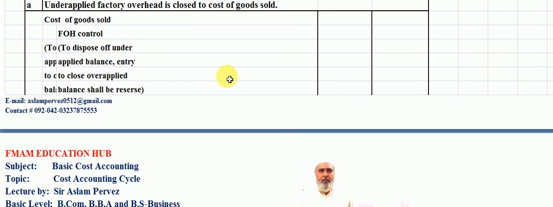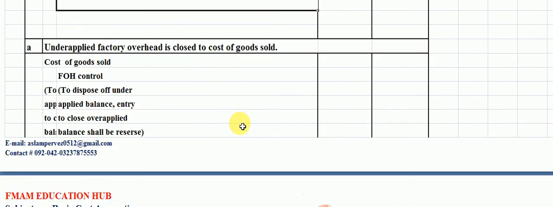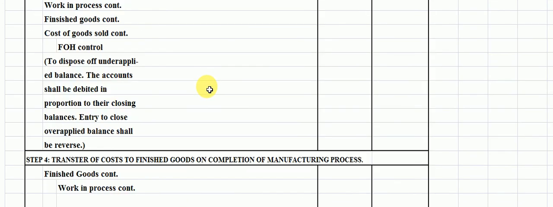If the applied factory overhead is greater than the actual factory overhead, then you have to reverse this entry: factory overhead control to cost of goods sold. In part B, underapplied factory overhead is closed to the entire production of the period: work in process control.